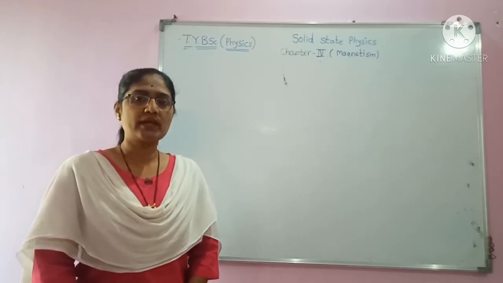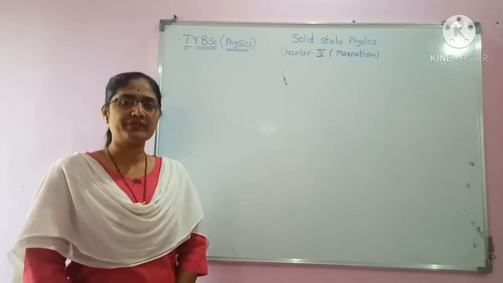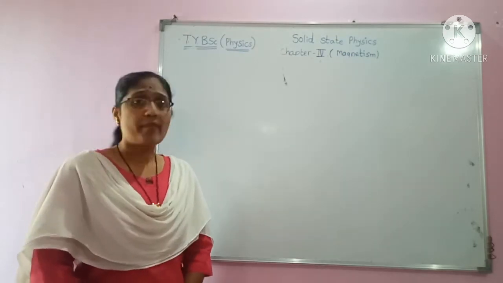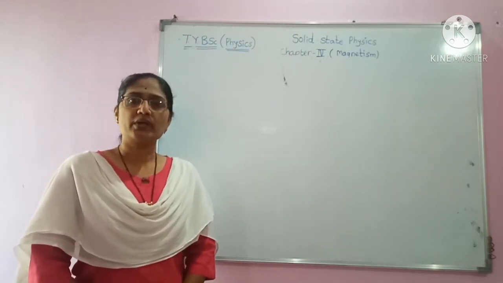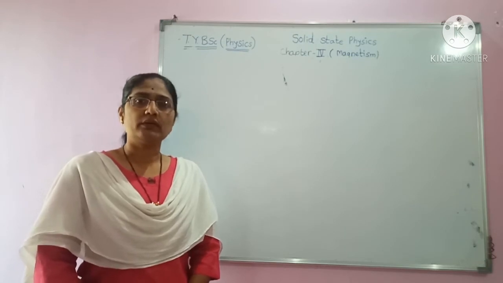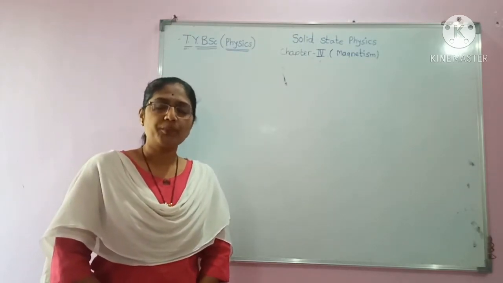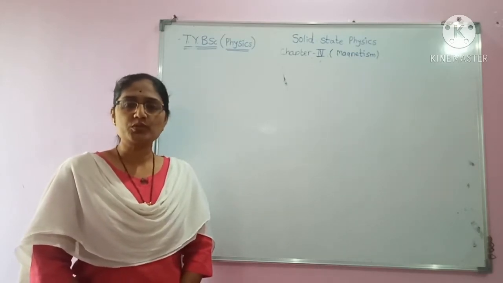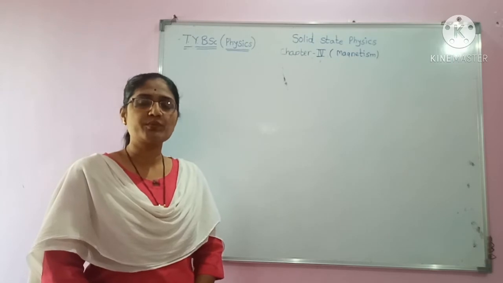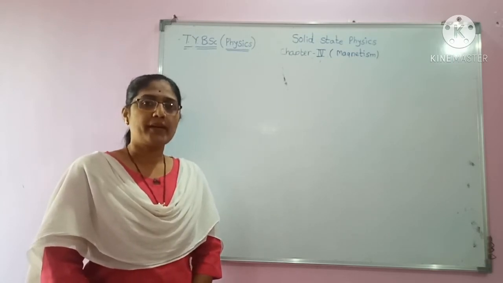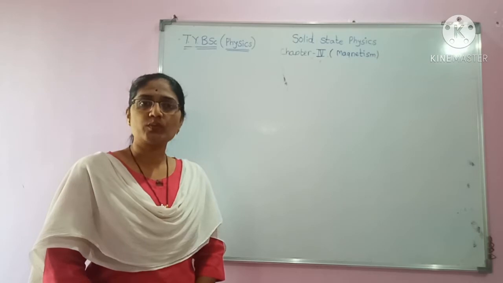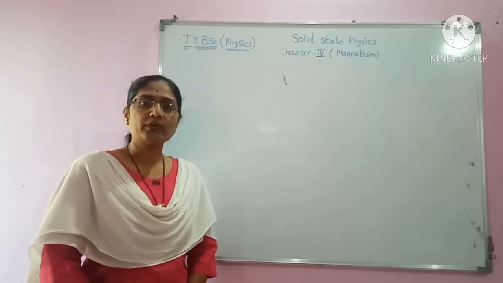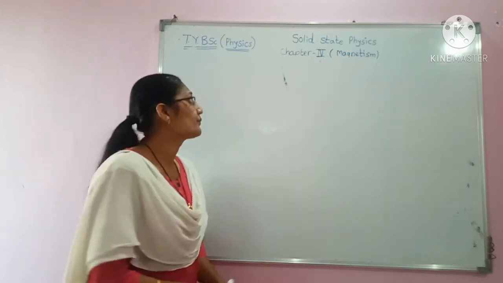We have started our syllabus related to TYBSc solid state physics, and in that we have started our chapter number 4, that is magnetism. In today's lecture we are going to see what are the types of superconductors. In our previous lecture, we have seen the phenomena of superconductivity, what are superconductors, what are the examples of superconductors, then what are the applications and what are the properties of superconductors. In today's lecture, we are going to see the important types of superconductors.